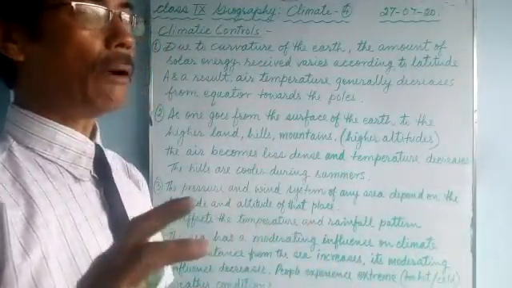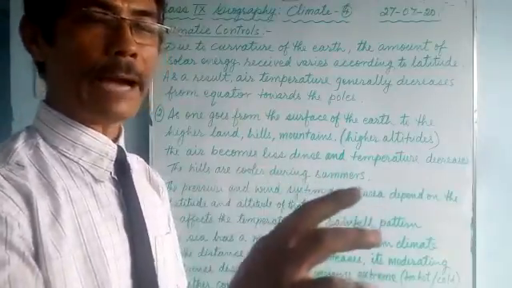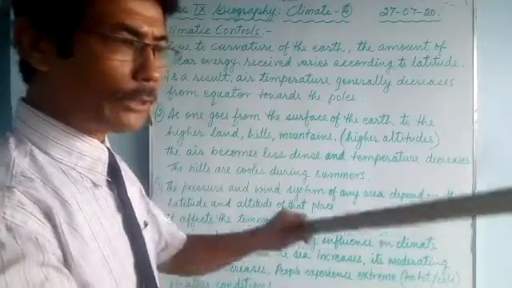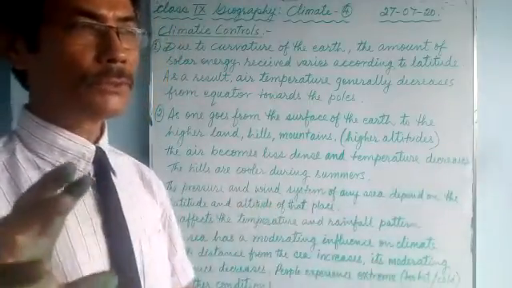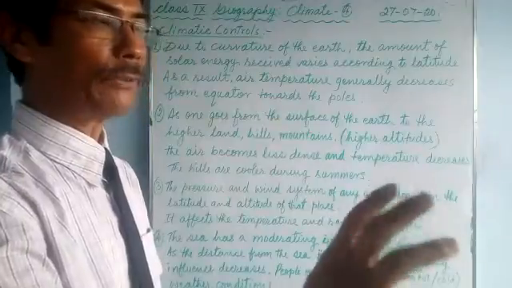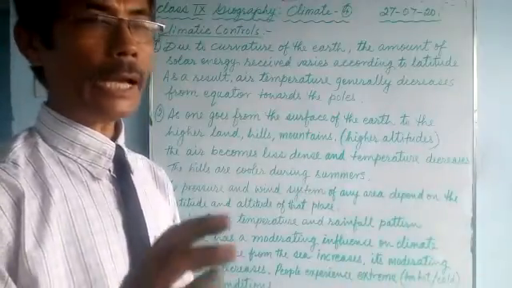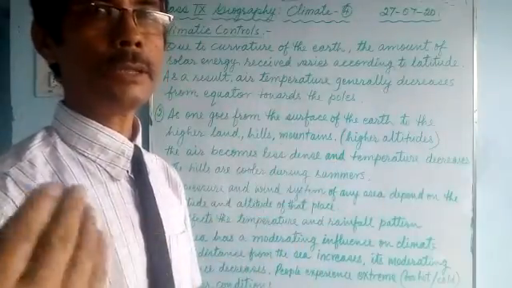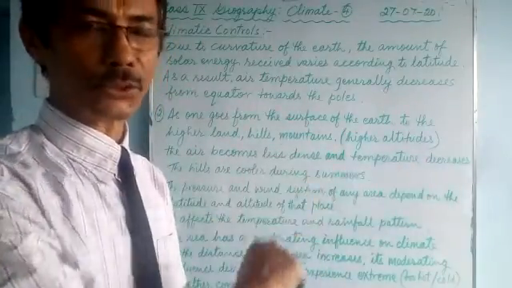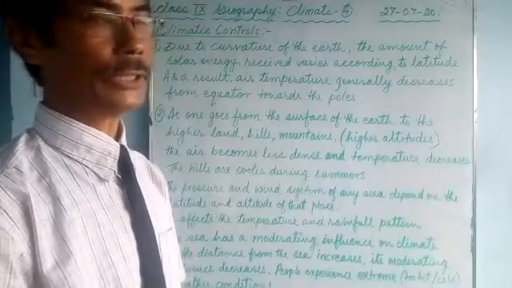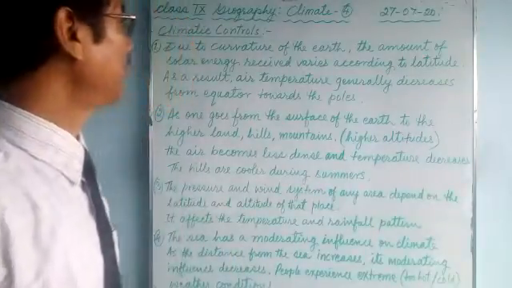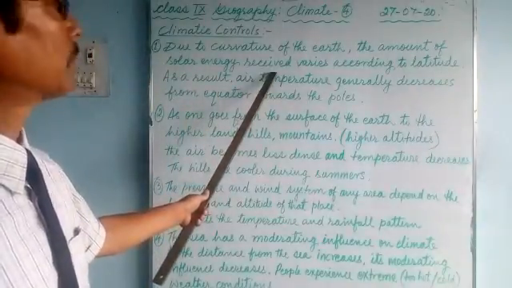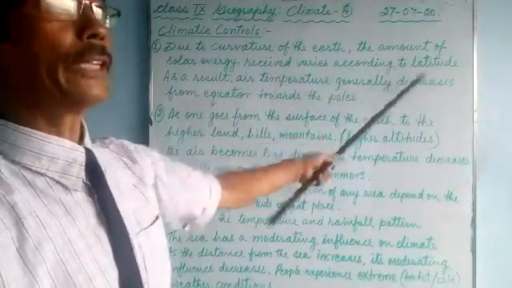So the amount of solar energy received by the earth is not equal. In the equatorial belt, it receives direct sunlight and it becomes very hot. As the sunlight reaches the higher latitudes, you will have slanting rays and the temperature decreases. That means the solar energy received by the earth varies according to latitudes.